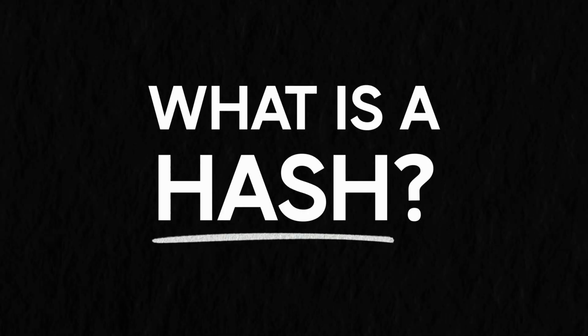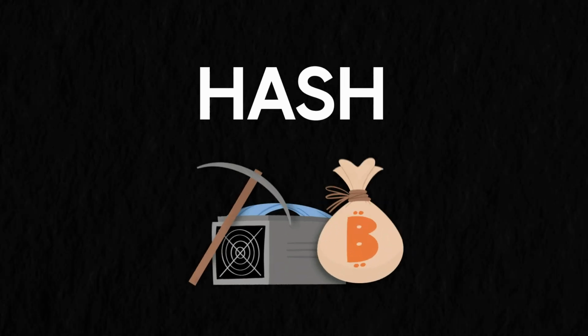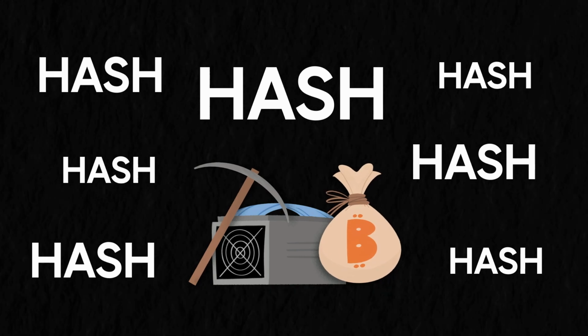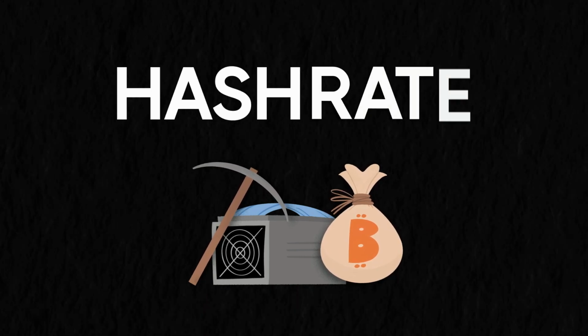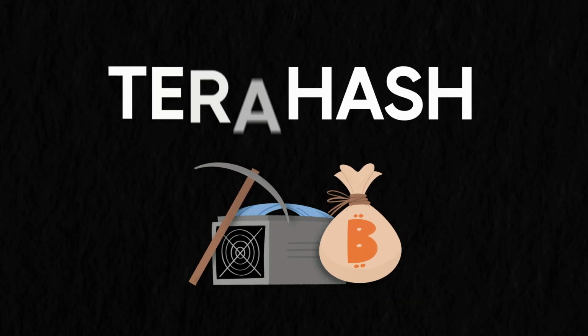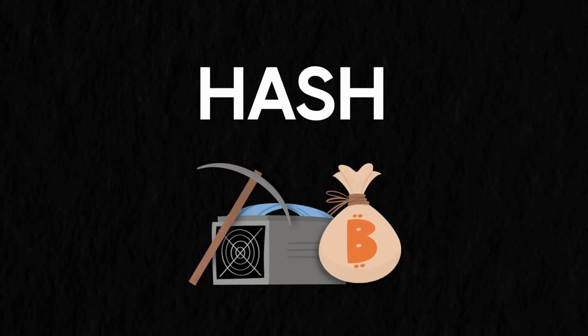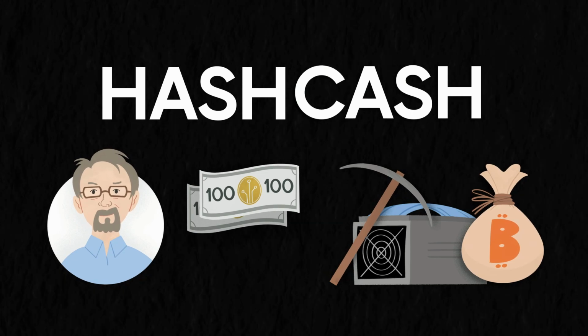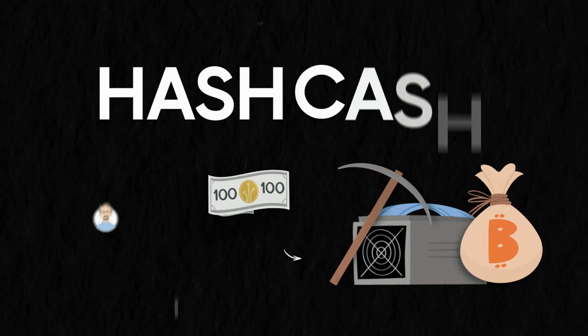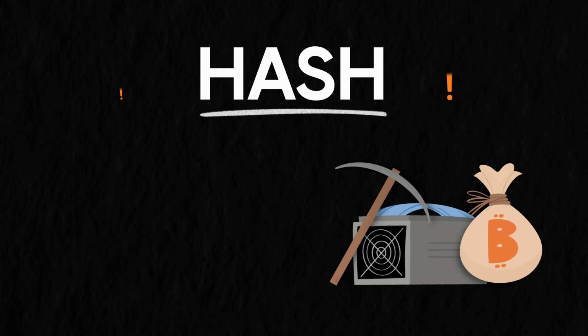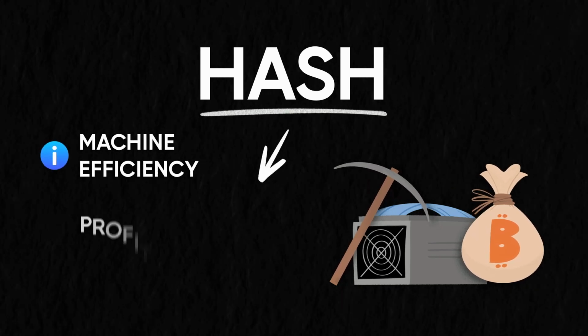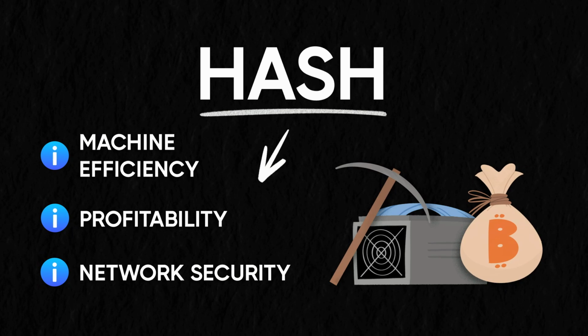What is a hash? If you mine Bitcoin, the term hash is everywhere. For example, hash rate, hash price, terahash, exahash, etc. There was even Hashcash, which inspired the creation of Bitcoin. Hash is important because it describes machine efficiency, profitability, and network security.